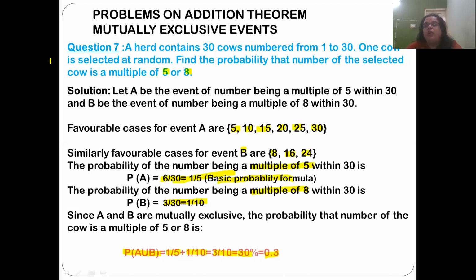Another way to find out whether the two events A and B are mutually exclusive is that there shouldn't be anything common between set A and set B. See here, students, this set has 5, 10, 15, 20, 25, and 30. B has 8, 16, and 24. There is no repeat between A and B. So this is about problems on the addition theorem of mutually exclusive events.